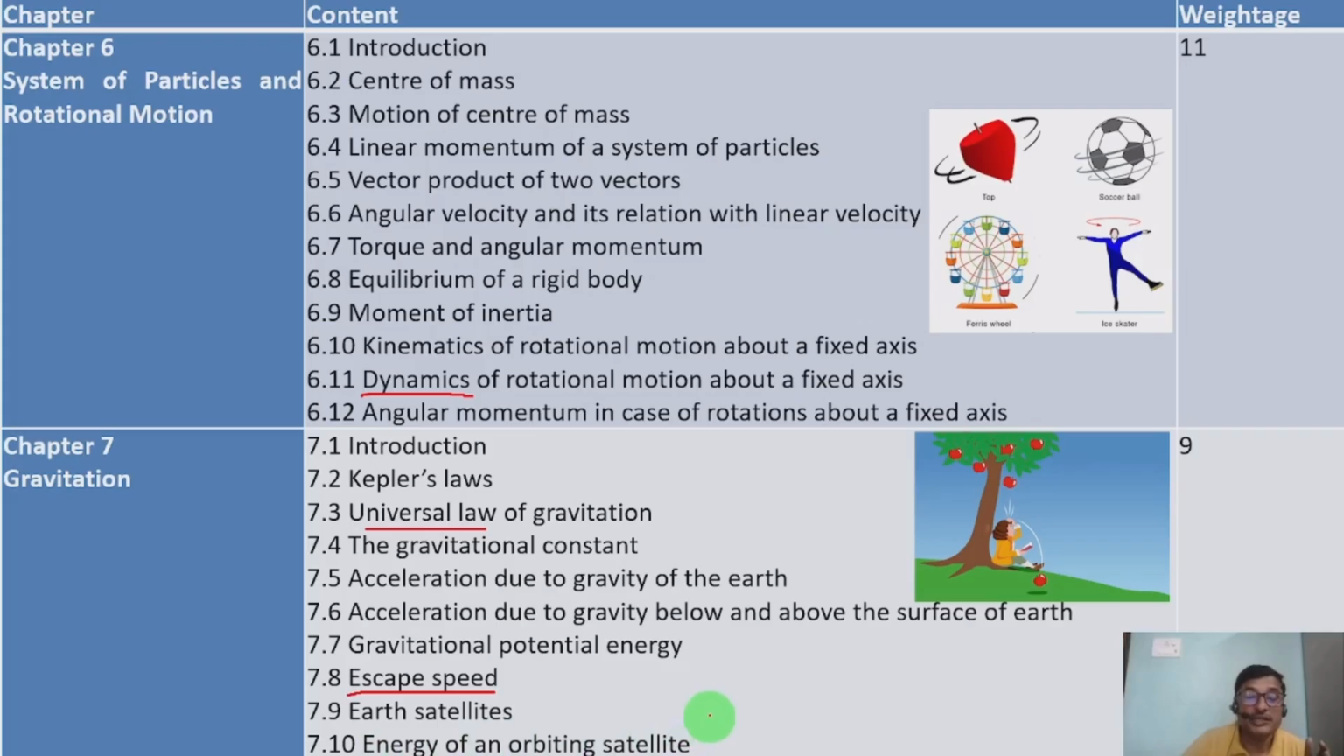7.10 Energy of an orbiting satellite. Any satellite which is orbiting the earth, what energy it has, we'll discuss here. This has a weightage of 9 marks.